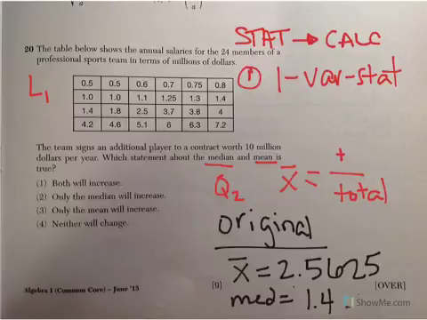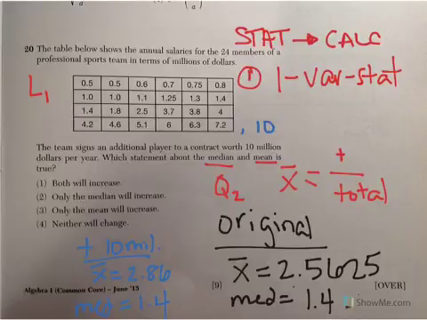And again, if you didn't have a graphing calculator, you could do this all by hand. Now, to find when you add 10 mil, that would just mean that your additional number would be 10, because remember, this is all in millions of dollars. Then your mean becomes 2.86, and your median becomes 1.4.